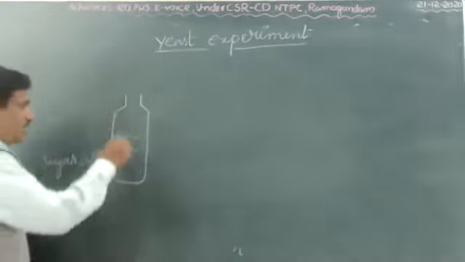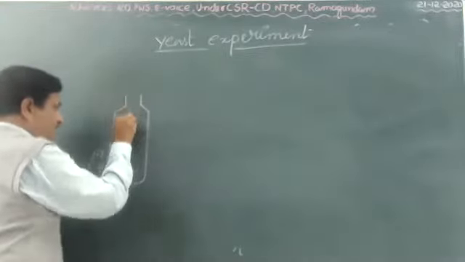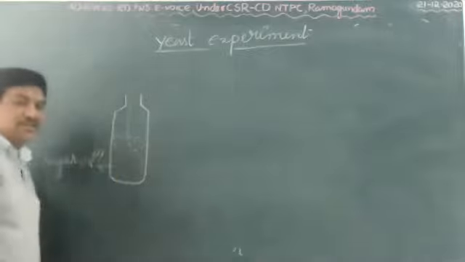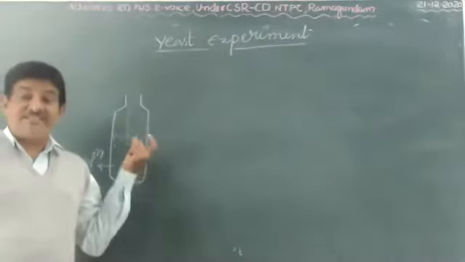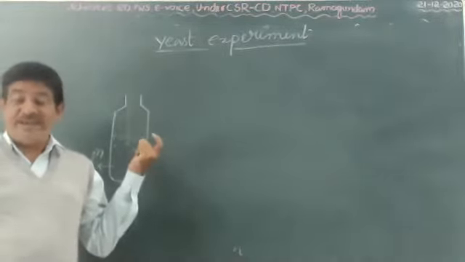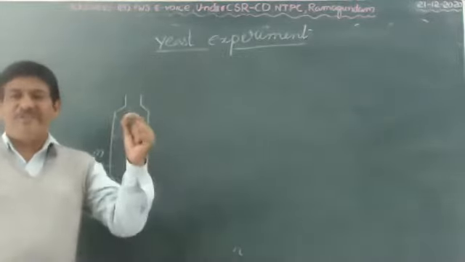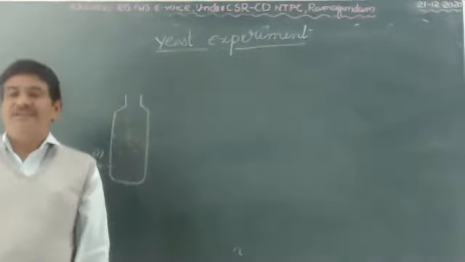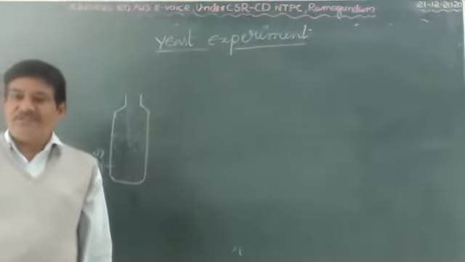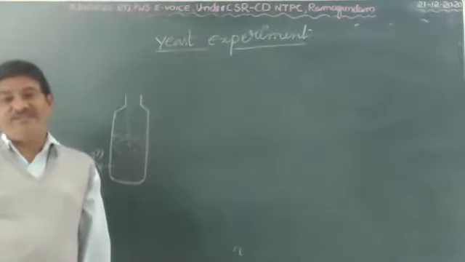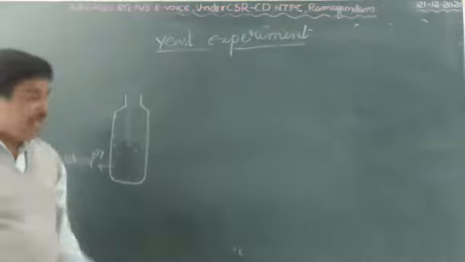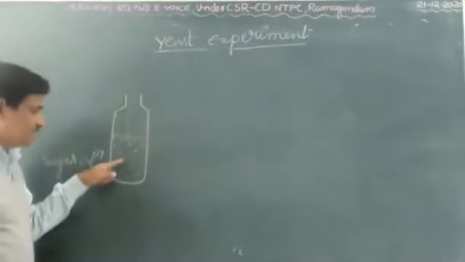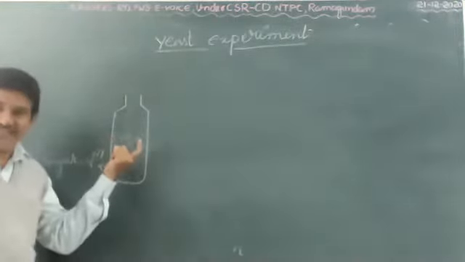The next one, you add one very important solution: Janus green solution, or Diazine green solution. A very important objective question they are asking. Why? Because if oxygen is present, that solution's color will change.